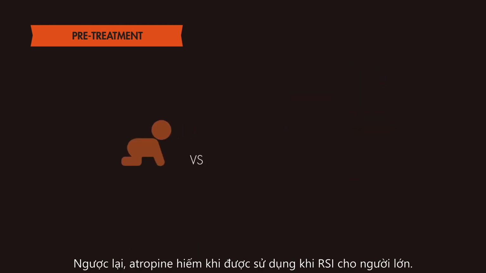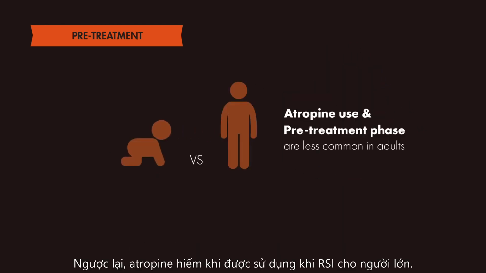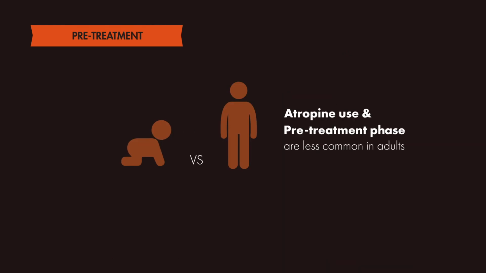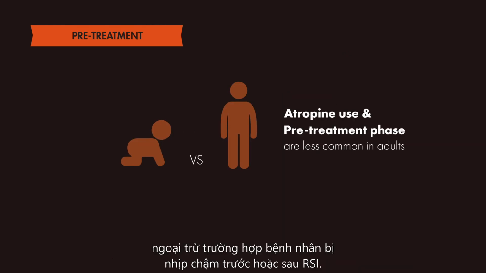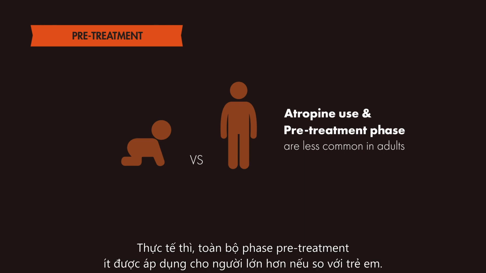This is in contrast to the adult population, where atropine is rarely used during RSI, except for the unrelated and independent cases of bradycardia that occur peri-intubation. In fact, the entire pre-treatment phase is less common in adults when compared to the pediatric population.